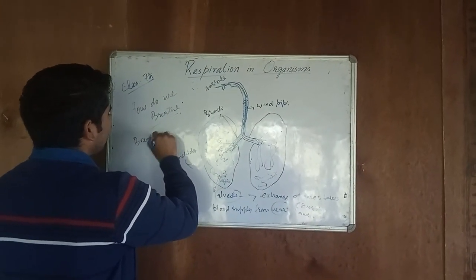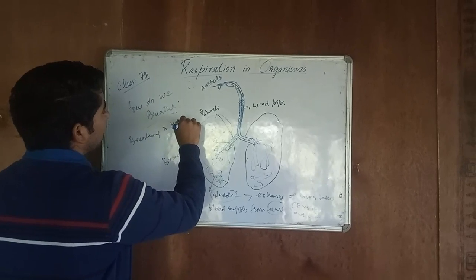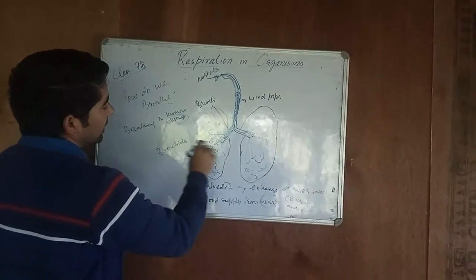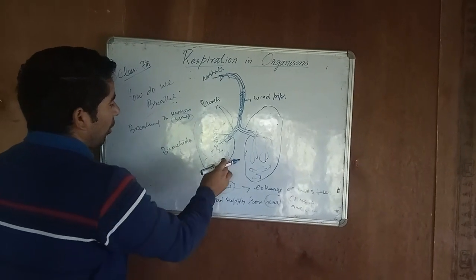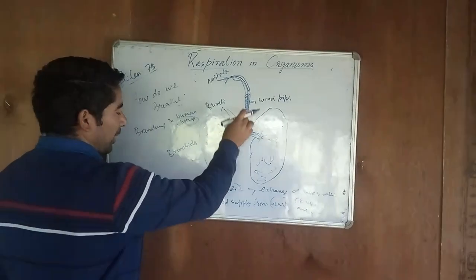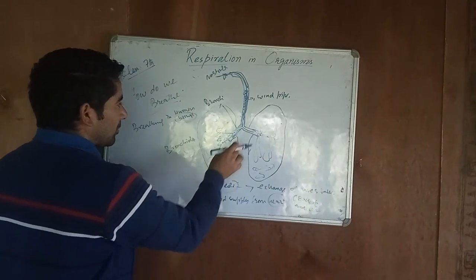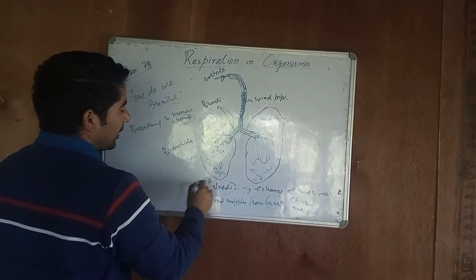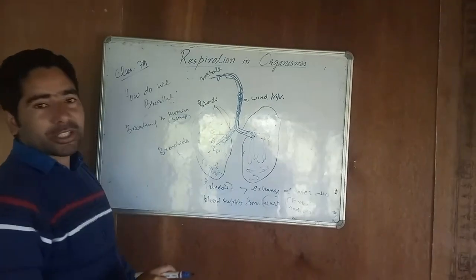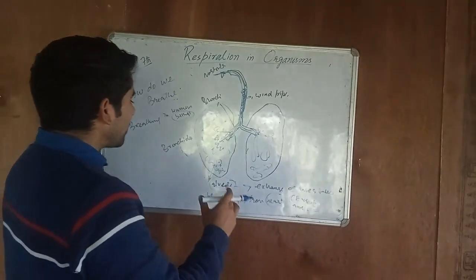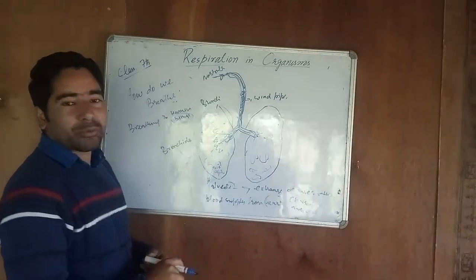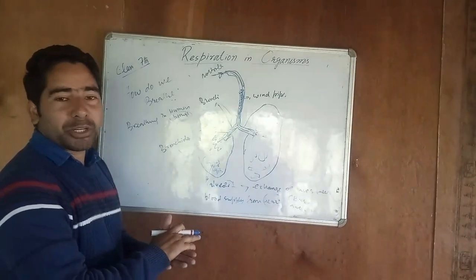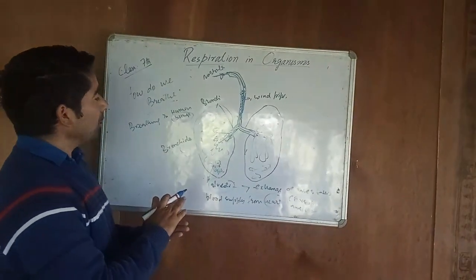Breathing in human beings, where exchange of gases takes place inside the lungs. The oxygen rich air which is supplied to our lungs reaches our heart, and then the heart transfers that oxygen rich air to different parts of the body, to different cells of the body, where respiration occurs. So respiration is linked to breathing.